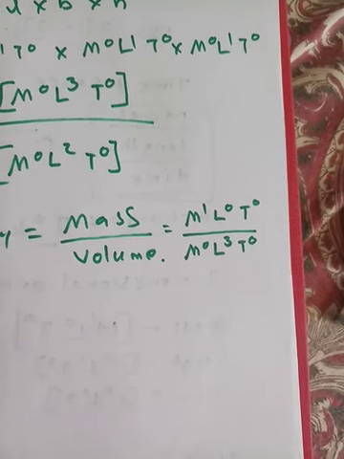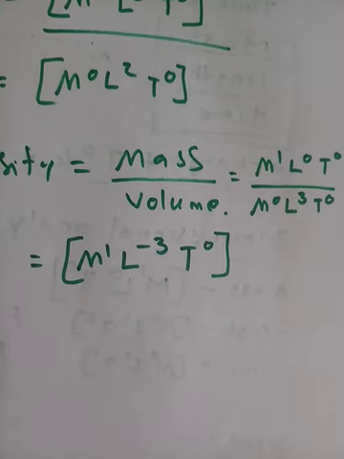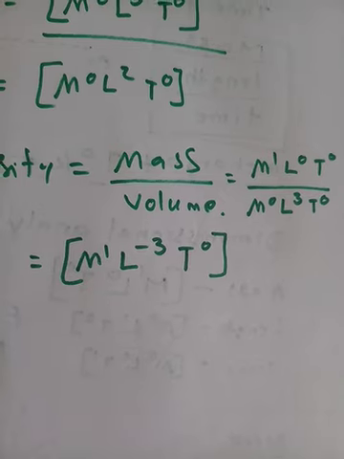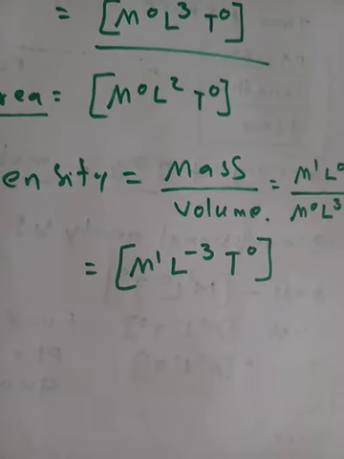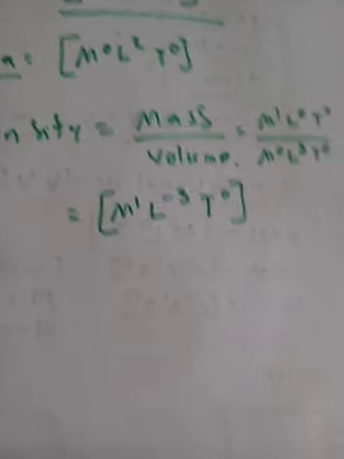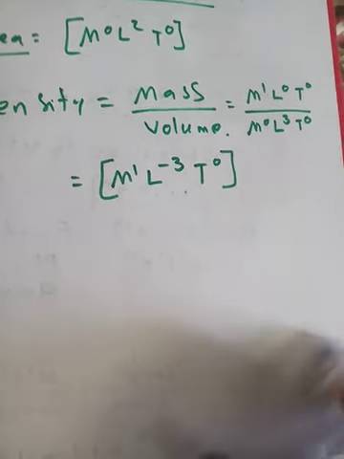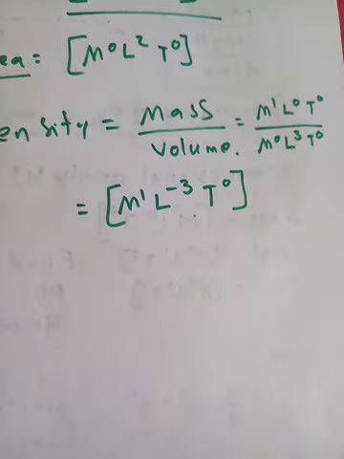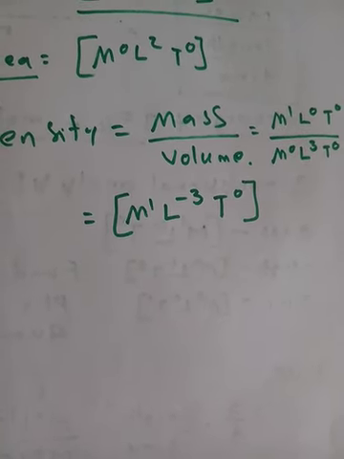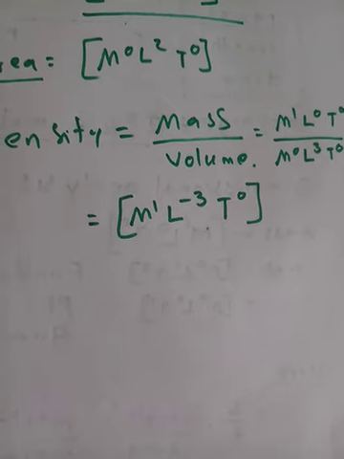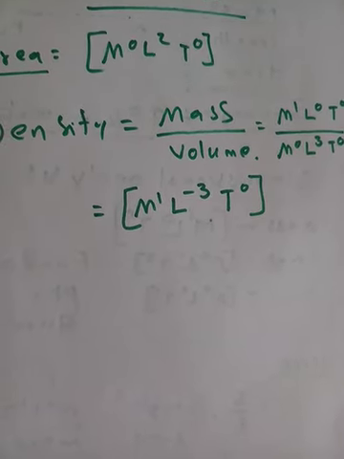When I mathematically simplify this, the dimensions of density are M1, L-3, T0. In this way, we can find out the contribution of mass, length and time in making other physical quantities.